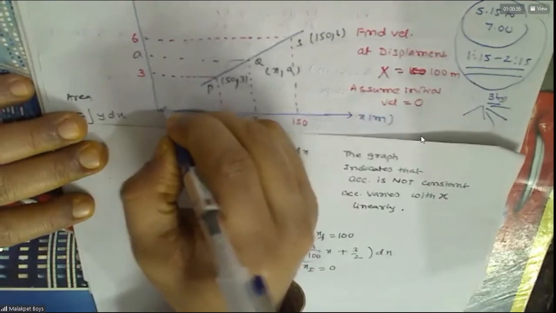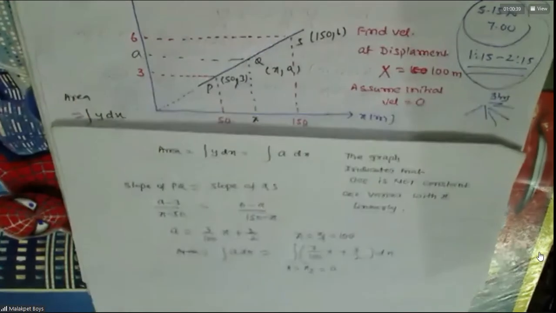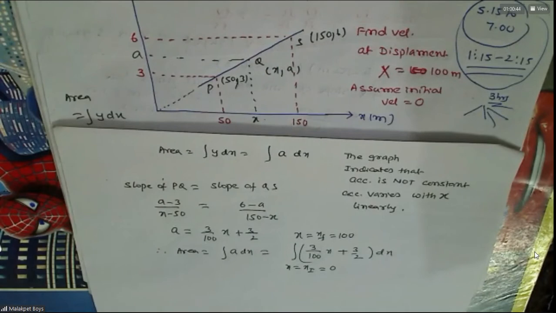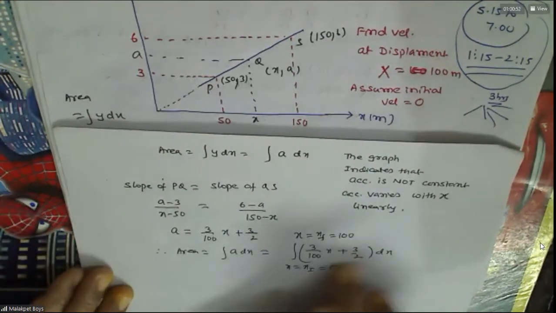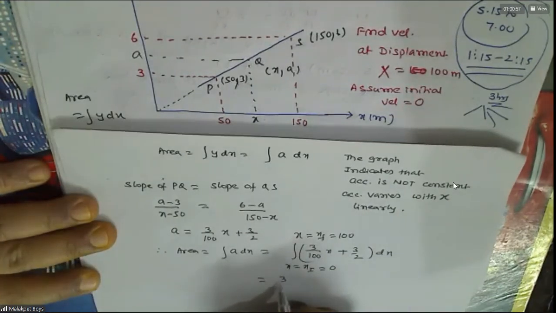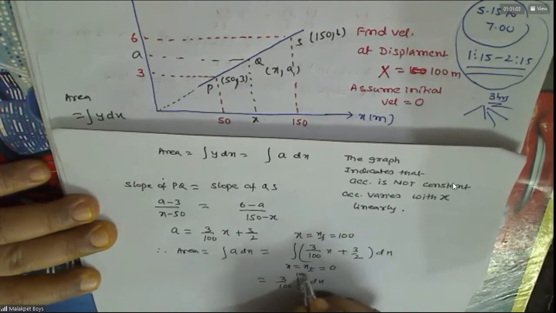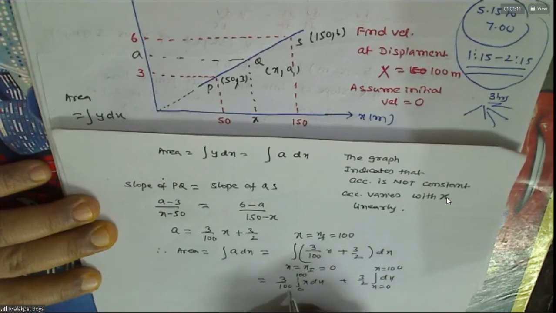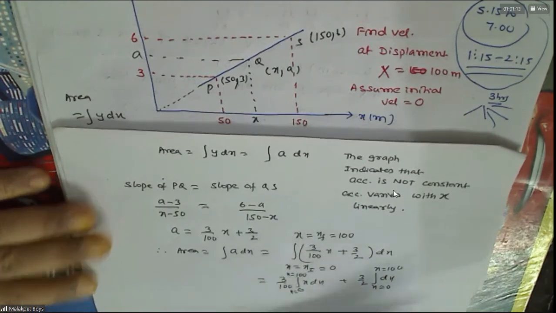Here x is 0 only. So it is 3 by 100 x dx, x varies 0 to 100, plus 3 by 2 dx, x is 0 to 100. You can integrate this, I think, now.